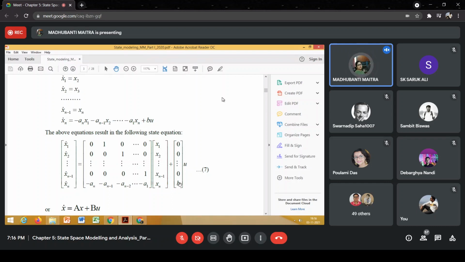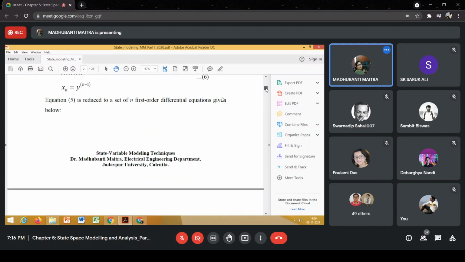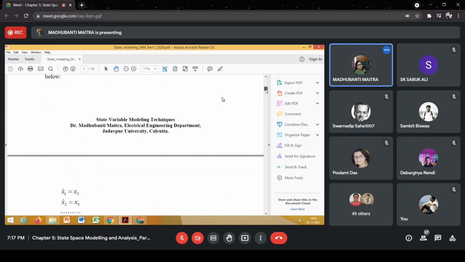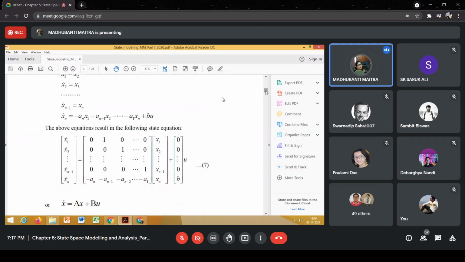Or in other words, I can say that if the transfer function of the system is given, then also simply inspecting the transfer function, that was our transfer function, right? So inspecting the transfer function of the system, we can very easily write down the state equation of the system.